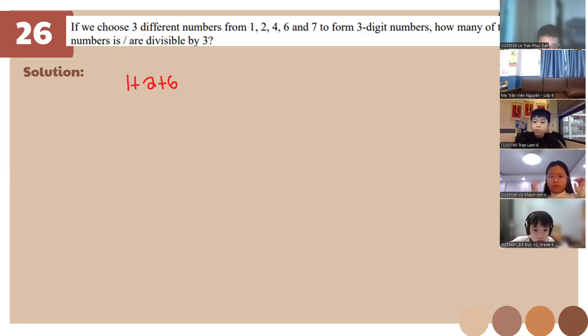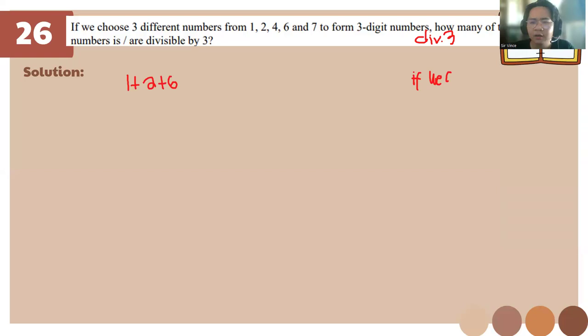We do this because the divisibility rule of 3 is that if we add all the digits, the sum should be divisible by 3.